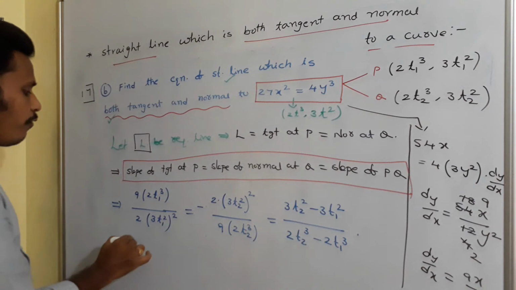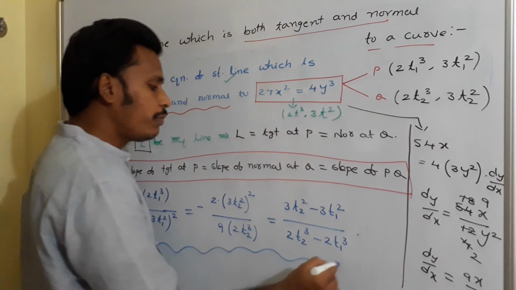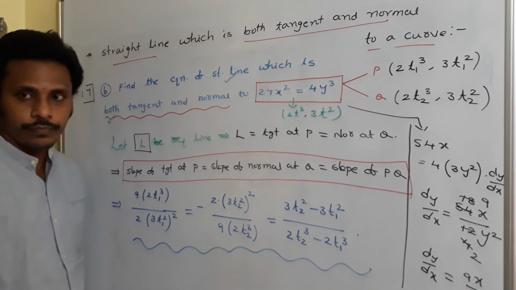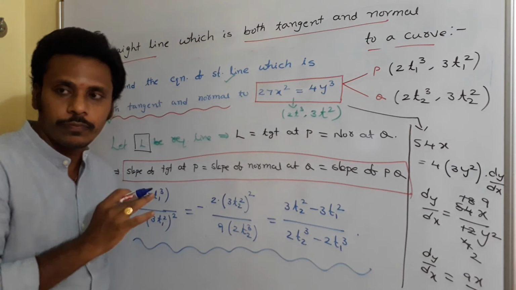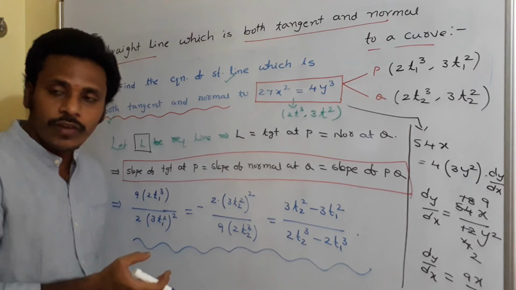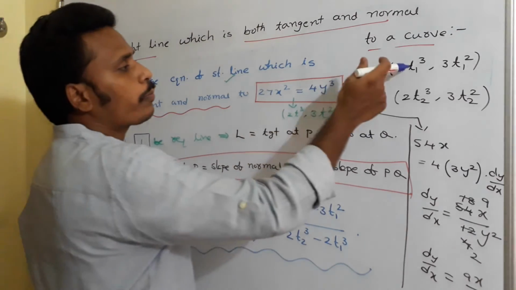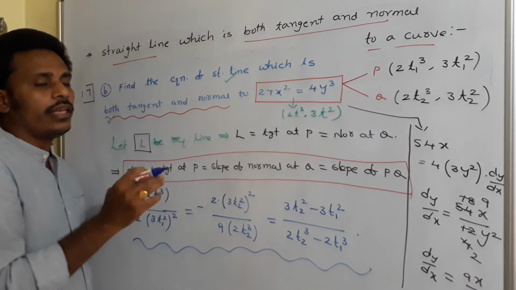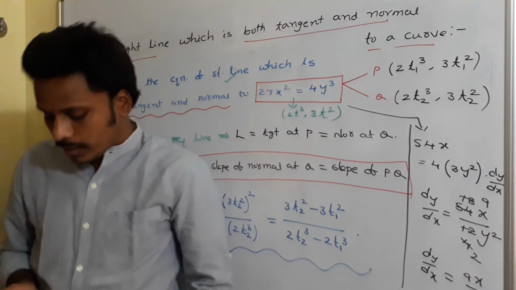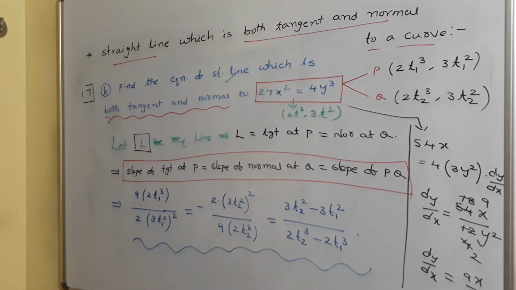At the end we have a relation between t1 and t2. If you solve it, you will get the values of t1 and t2. After having the values of t1 and t2, you can easily locate points P and Q, and from there the slope of tangent, and then the equation of that line L. Just have a look once.